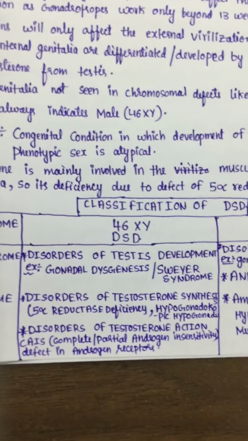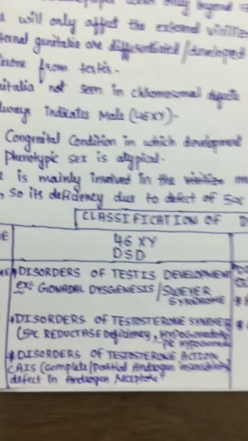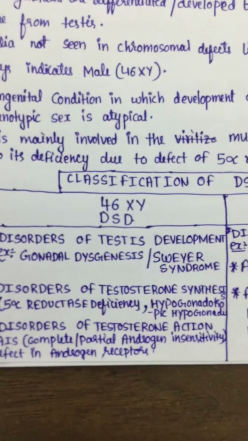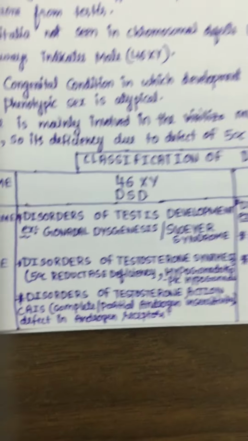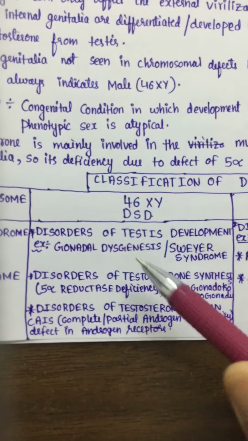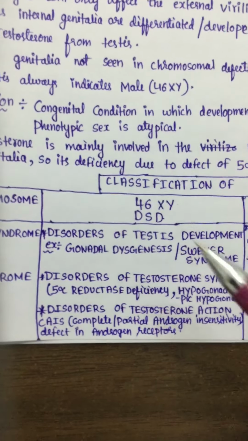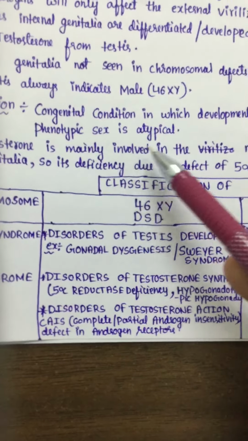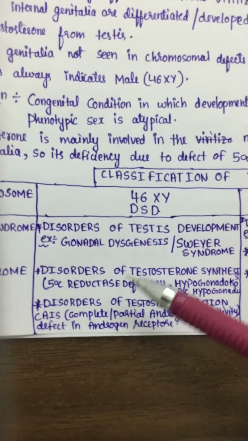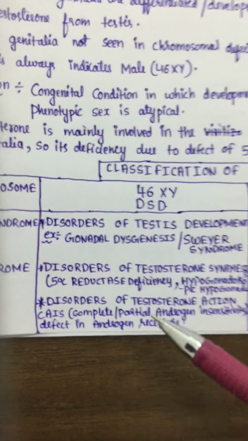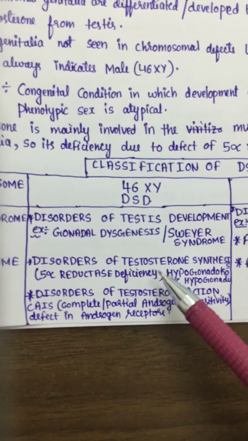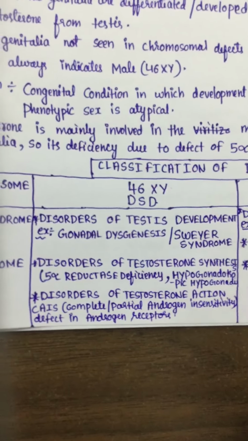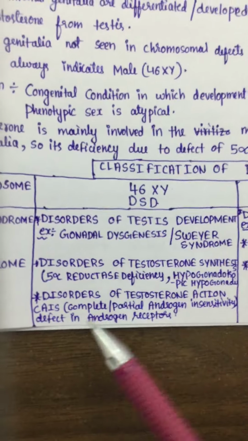Disorders of testosterone synthesis or dihydrotestosterone synthesis, like 5-alpha reductase deficiency or hypogonadotropic hypogonadism. In these conditions, as I also told you, because dihydrotestosterone is not formed, virilization of the external genitalia will not occur, and it can appear as ambiguous genitalia with micropenis and improper fusion of the scrotum. All these things will be seen.